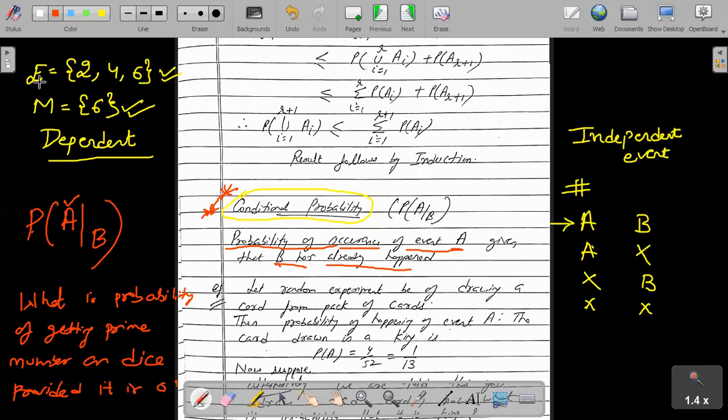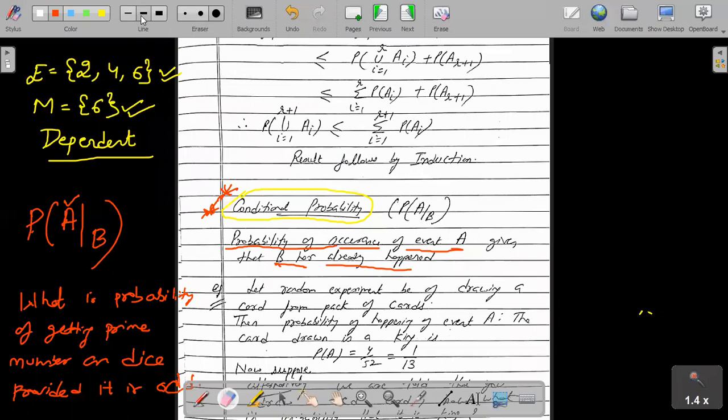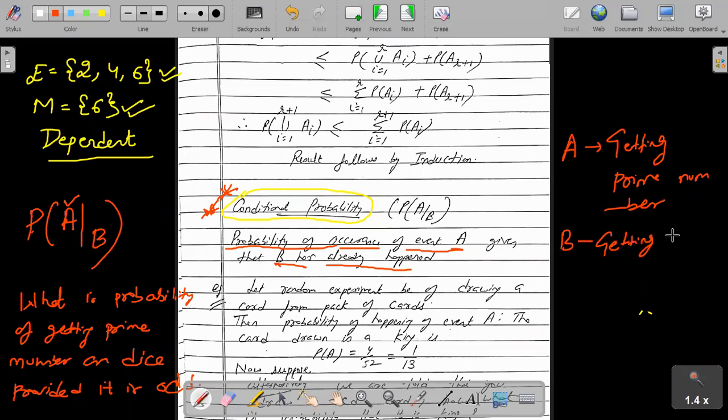So here, what do you need? You need a prime number, but it is already odd. So in this case, whenever we do probability questions, it is very important that we identify what my cases are. So here in this case, A is what? Getting a prime number. And B is what? Getting an odd number.